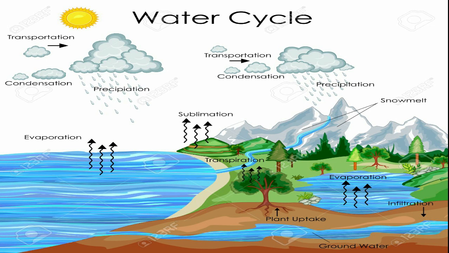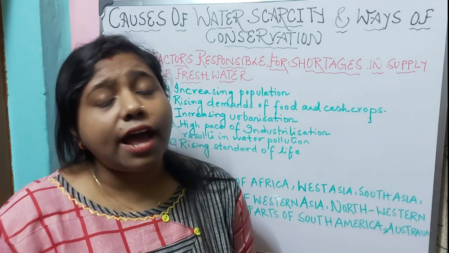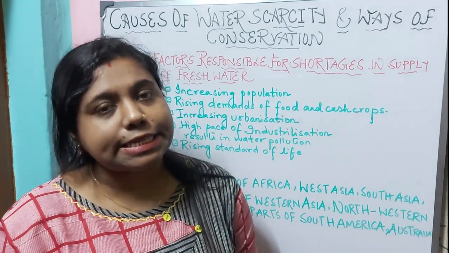Thus, in the process of the water cycle, which is a continuous circulation of water on, above and below the surface of the Earth, water is neither added nor subtracted. The total volume of water remains constant. This is how the water cycle has been going on for billions of years, thus bringing fresh water for people, for animals and for the plants. You all understood the concept of the hydrological cycle.